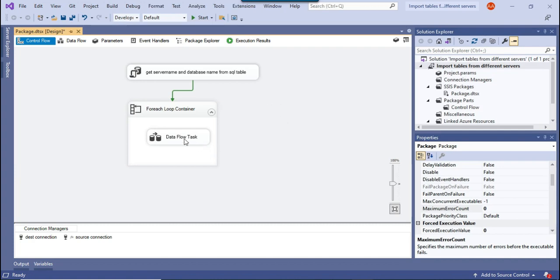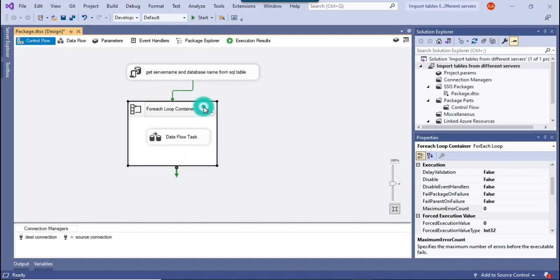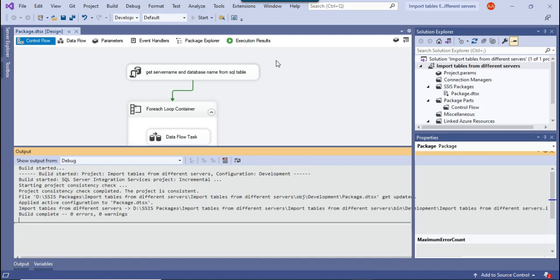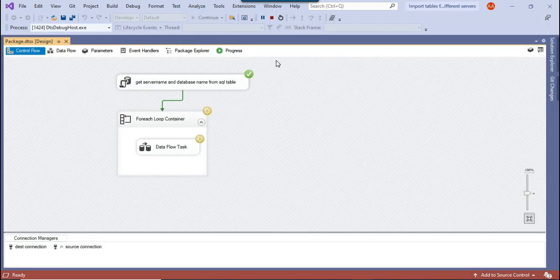So we changed the Force Execution Result to Success for this data flow task, then the max error count for this For Each Loop container, and then the max error count for the SSIS package as well. We set it to 0, and now if you rerun the SSIS package, it will ignore the failure and continue with the third SQL server. It is running right now.